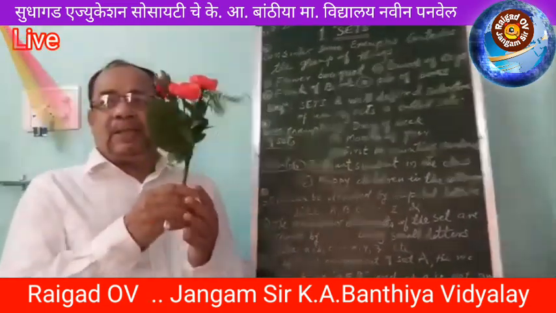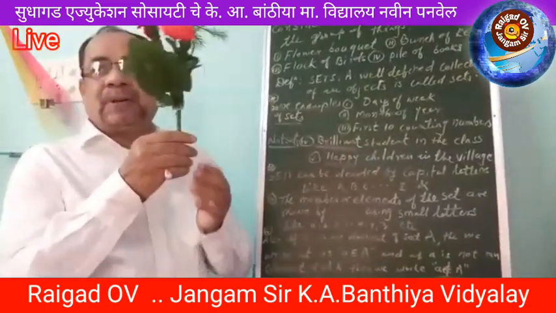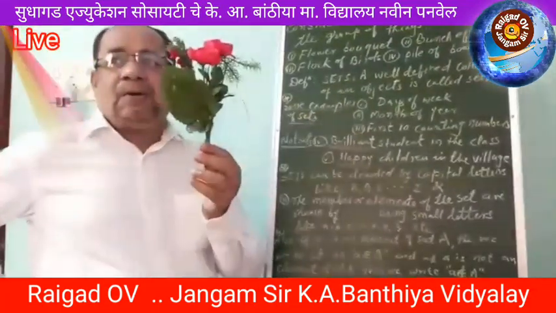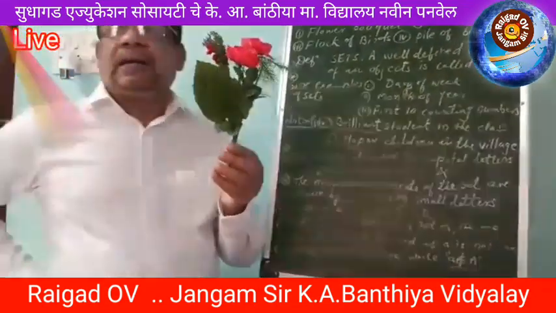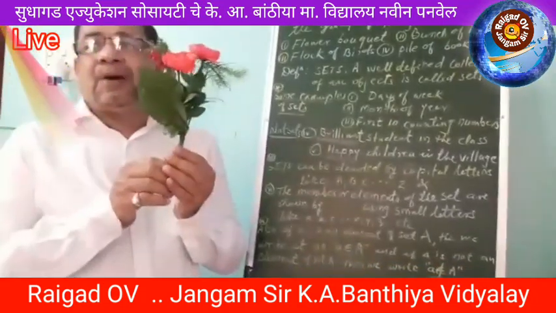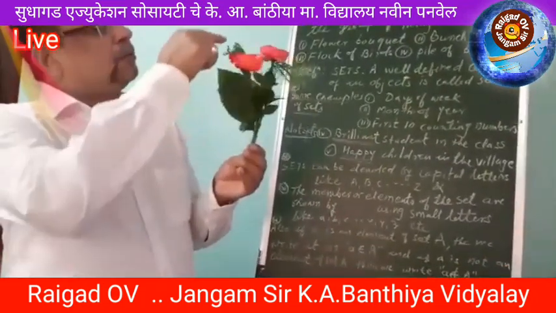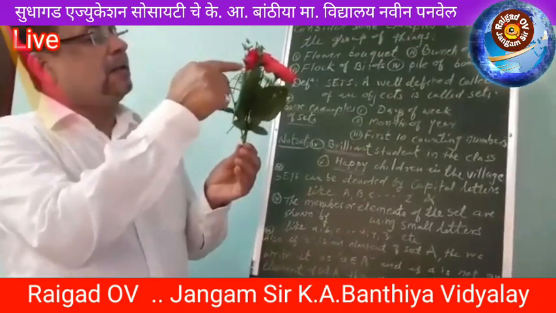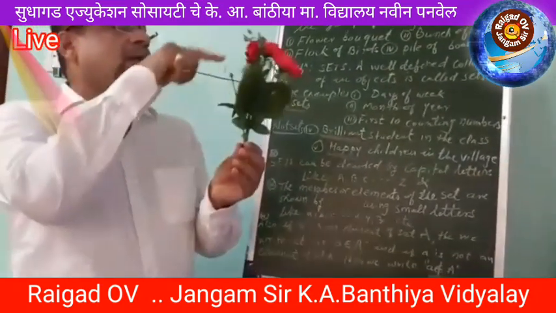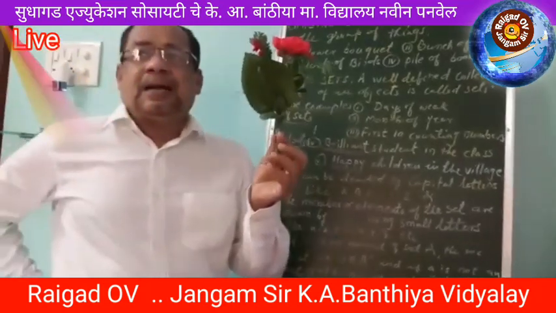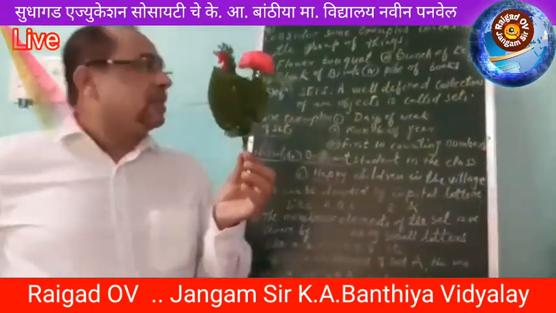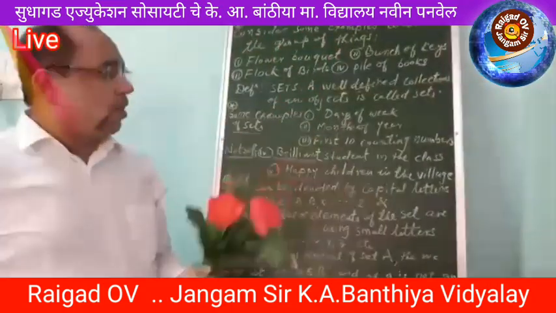So in this way, this is the flower bucket. In this flower bucket we can easily count how many flowers are there. Here 1, 2, 3, 4, 5, 6, 7, 8, 9, 10, etc. There are 10 flowers in the flower bucket.